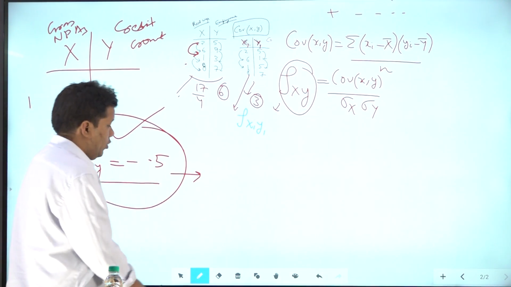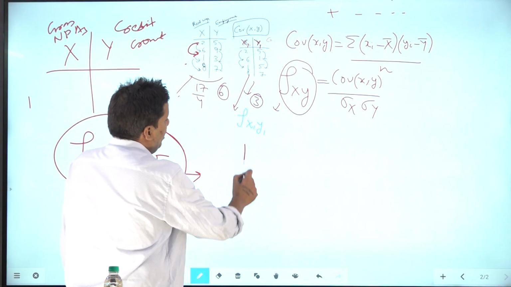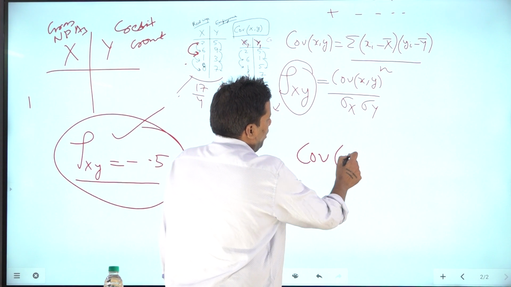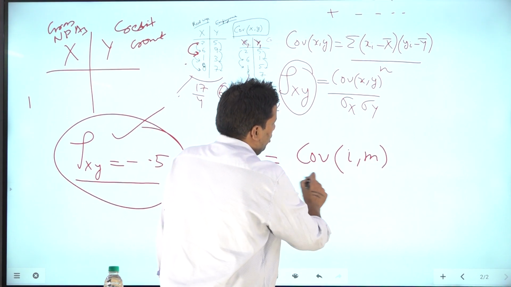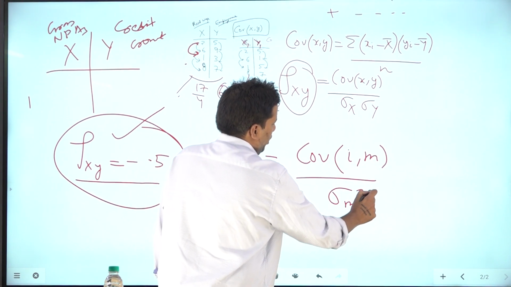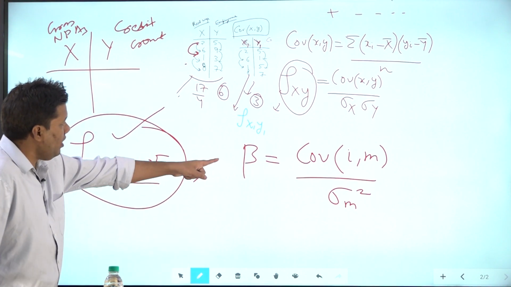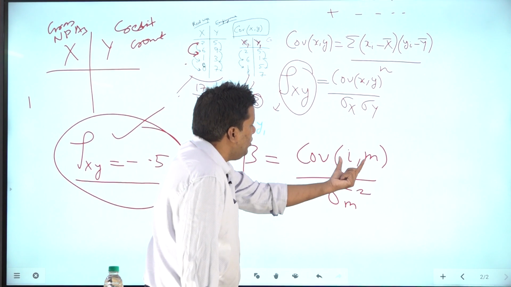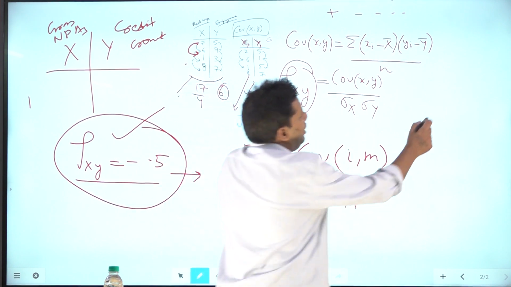Now let's come to the beta question. See what beta is. Beta is given by covariance of I and M upon sigma M square. Beta is nothing but slope. I'm looking at the covariance between, let's call it I, a security.